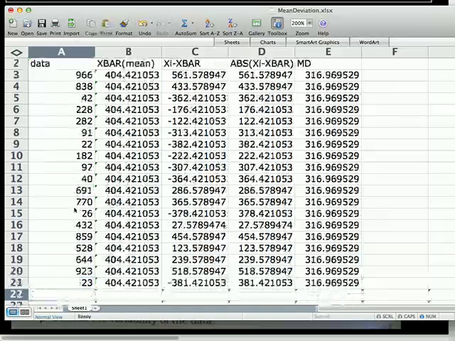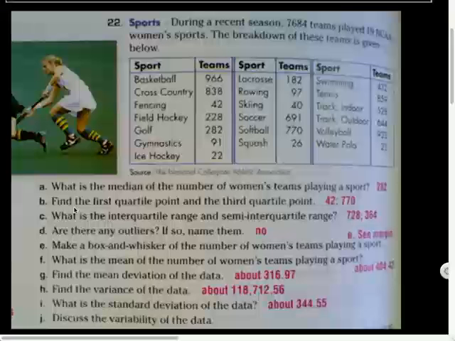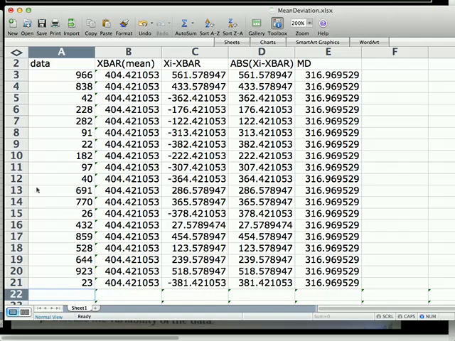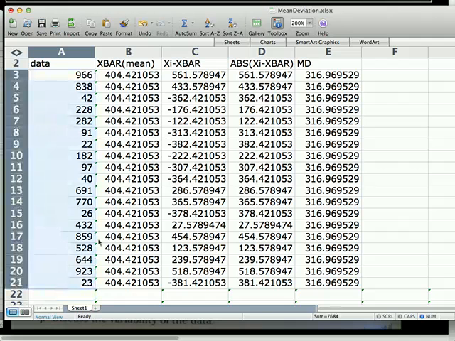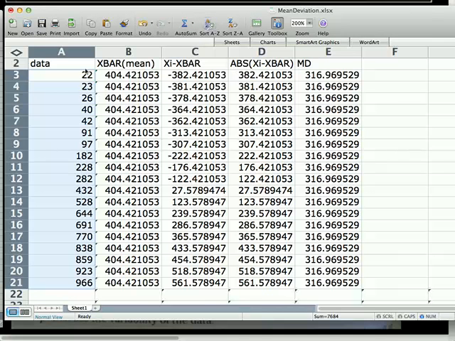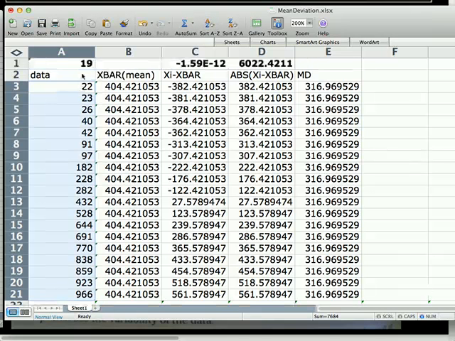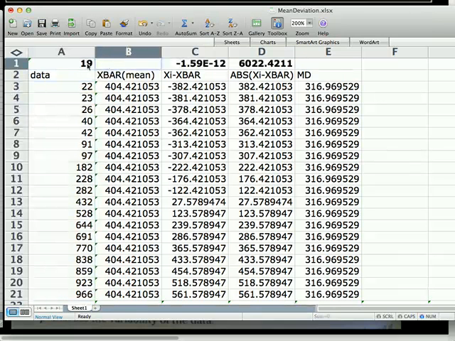So here's our list. The first question they asked was, what is the median number of women's teams playing a sport? So what I would need to do is sort this. Are you following along, friend? Of course, friend. So I sort the data. There are 19 terms. So what term would be the median one?